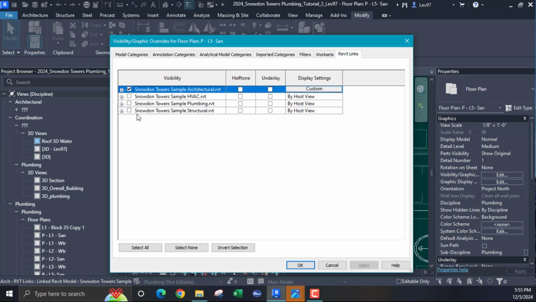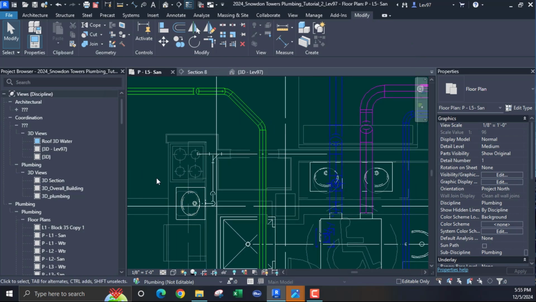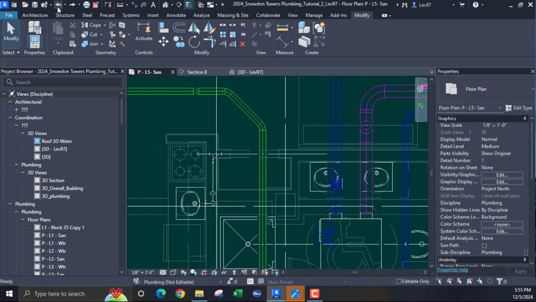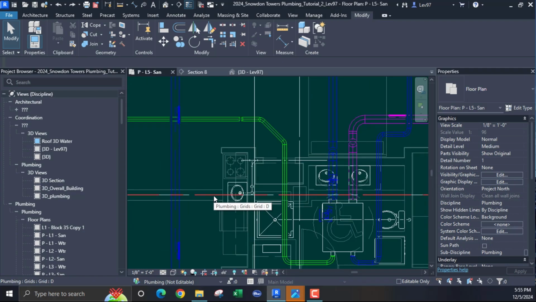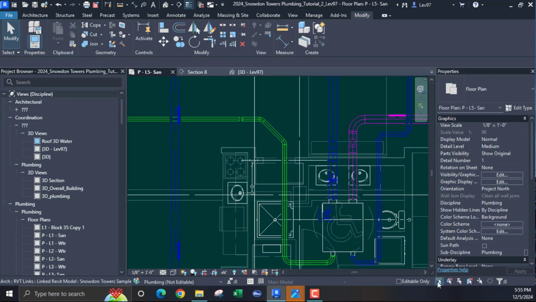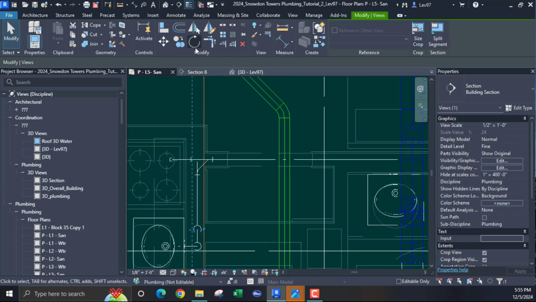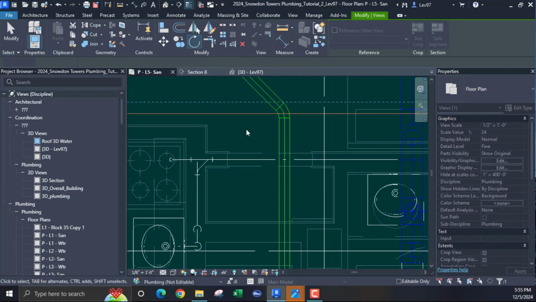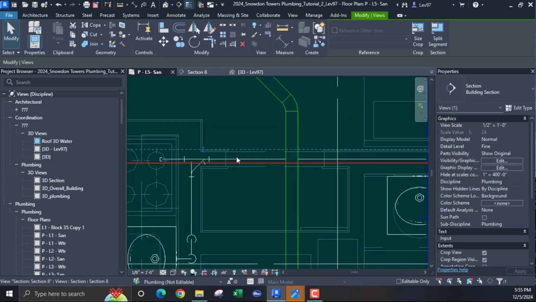HVAC, everything should be coordinated. Let's go here. What else? Oops, that's not good. What's this? What's this? That should be pinned. Okay, now let's look at our new piping layout and make sure that it's not running into anything. Let's bring it in close.